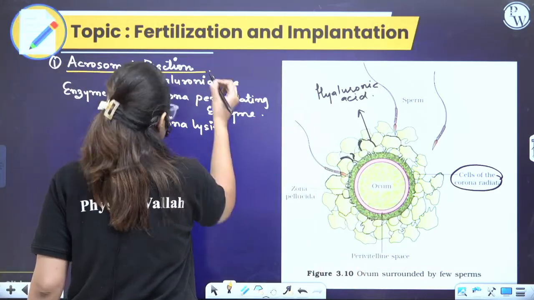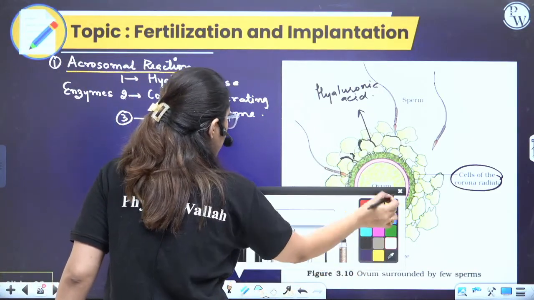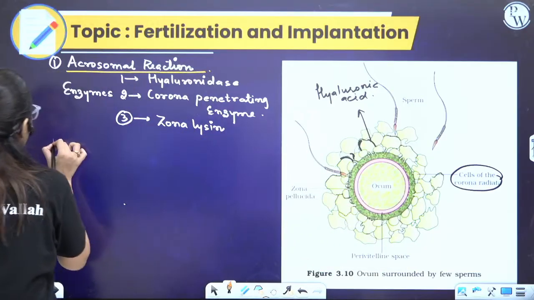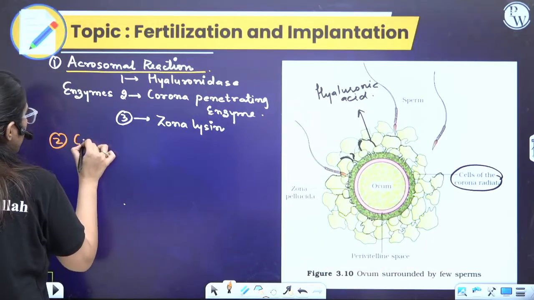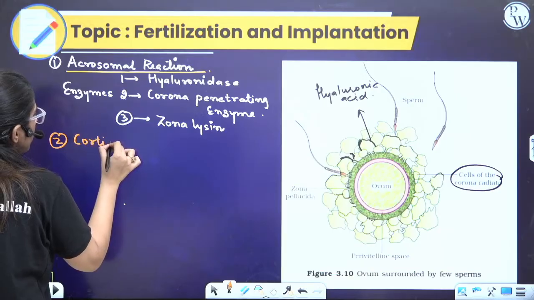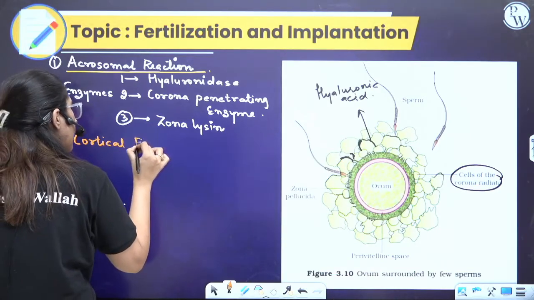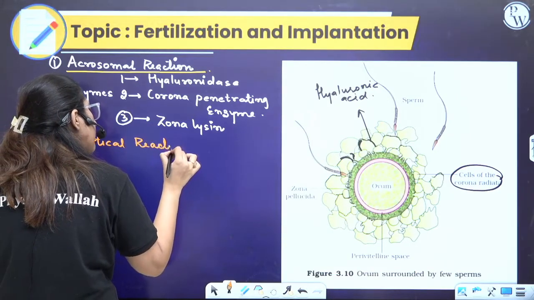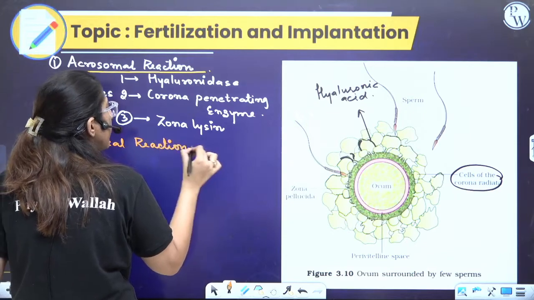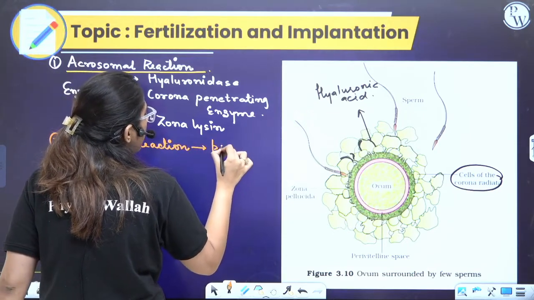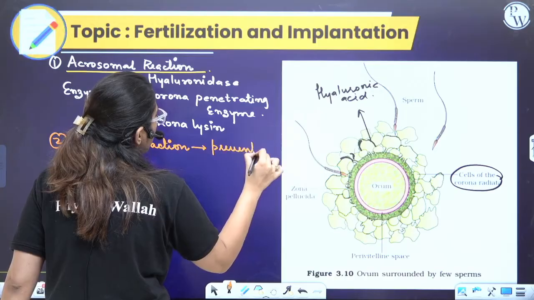That is the acrosomal reaction. The second thing, step number 2, is the cortical reaction. Not given in your syllabus, but it's okay. The cortical reaction is that reaction by which polyspermy is prevented.